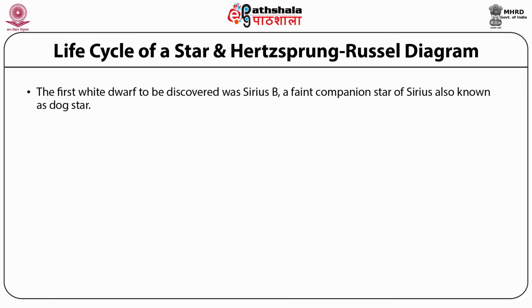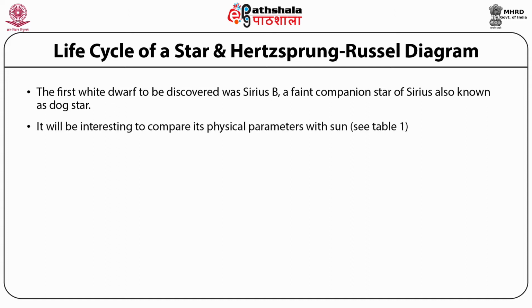The first white dwarf to be discovered was Sirius B, a faint companion star of Sirius, also known as the dog star. It will be interesting to compare its physical parameters with the Sun in a tabular form. Let's look at each physical parameter one by one.